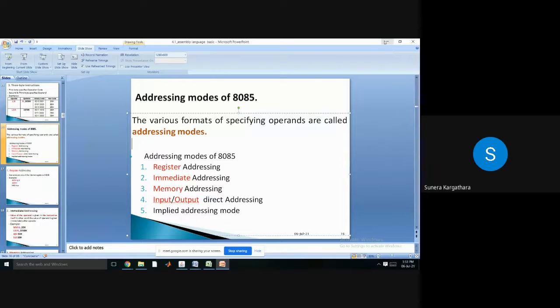Why we are writing MOV A comma B only? क्यों हम लोग MOV के बाद immediate data नहीं लिख सकते? Because the addressing mode that we are specifying for that instruction is register, right? So we know आप लोग स्टूडेंट, आप लोग जब भी प्रोग्राम लिखते हो अपने फॉर्मेट में थोड़ा सा भी गलती कर दिया, then you are not able to execute your program because you are not following your specification for the addressing mode, right?